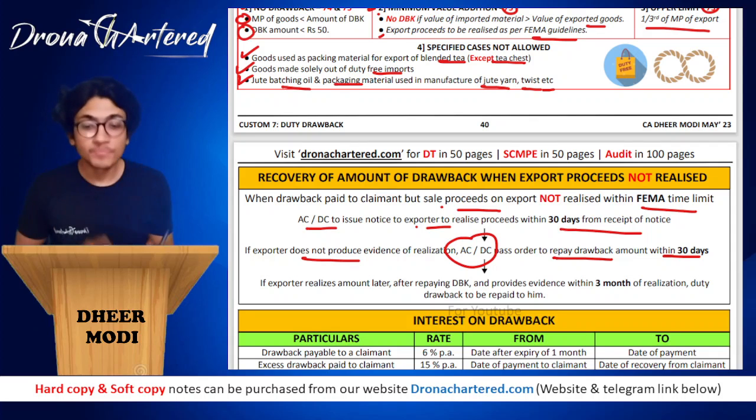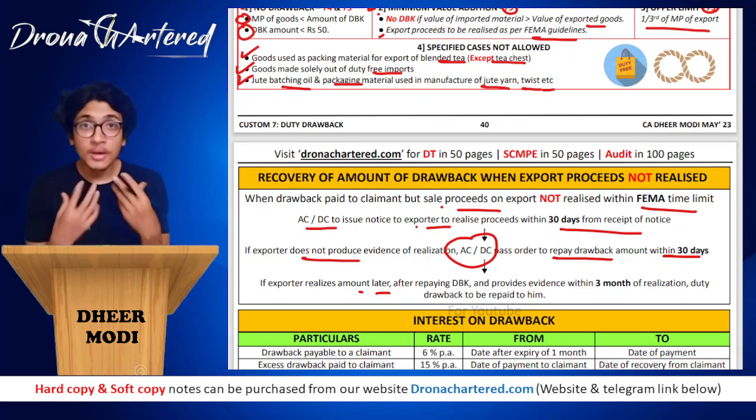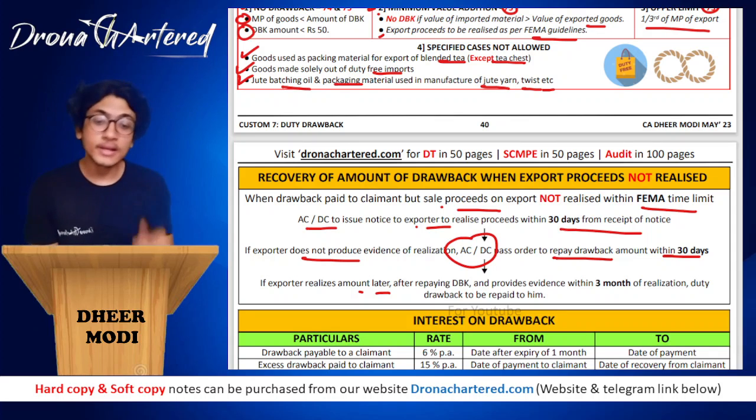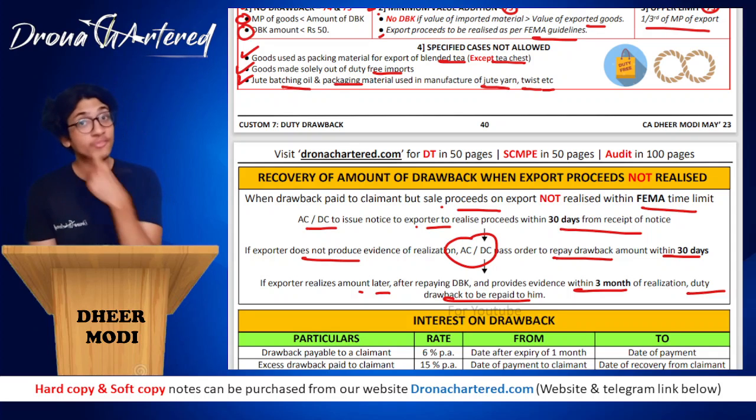If the exporter realizes the amount later, that means after paying this drawback back, if later he realizes the money and provides evidence within 3 months of realization, duty drawback is to be repaid to him. So first of all, we paid him duty, then we asked him for refund, then he showed that, boss, later I got the money. So then again you give it back to him.